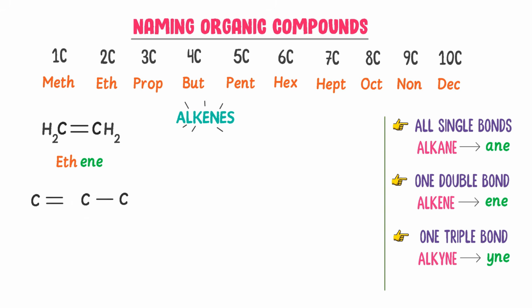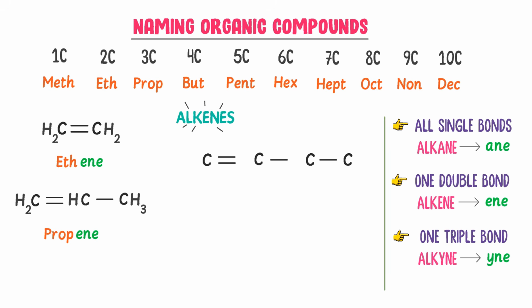Secondly, consider these 3 carbon atoms. Let there be a single bond between these 2 carbon atoms, and a double bond between these 2 carbon atoms. This carbon has formed 2 bonds, I write CH2. This carbon has formed 3 bonds, I write only CH. This carbon has formed 1 bond, I write CH3. There are 3 carbon atoms present in this molecule, I write prop. There is one double bond, I write ene. So I get propene.